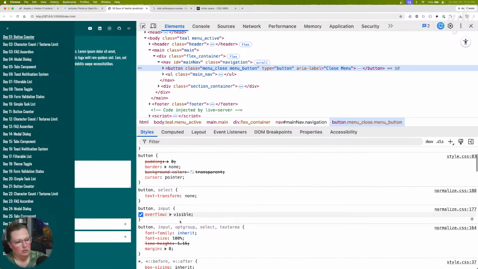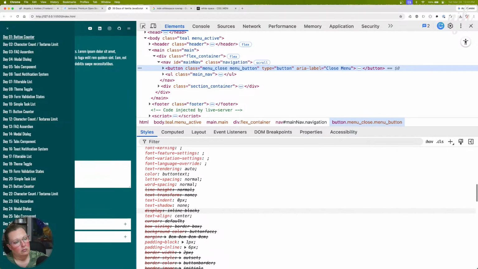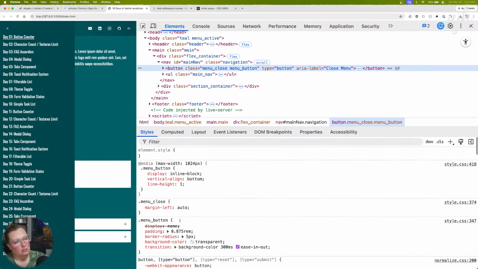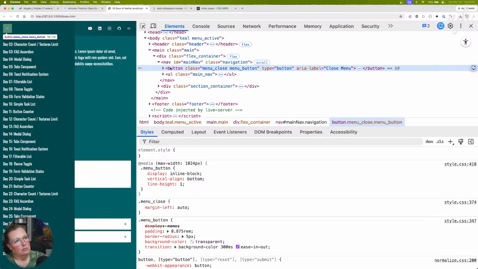Overflow is visible. No, I don't think that's it. God help me if I have to use float.